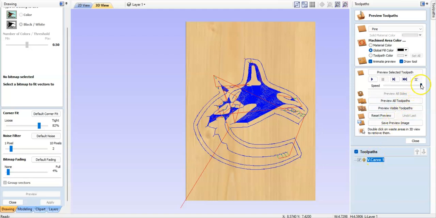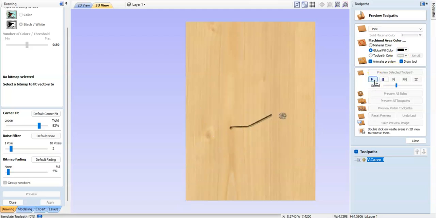I do want to just make sure everything's going to work out the way I intend it to. So I'm going to turn the speed down on this preview, and then I'm going to have my material selected as pine. Fill color, I'm going to use black just so I can see clearly what's going on. And then I'm going to hit play. And here it's going to show me exactly what the tool is going to plan to do and what I should expect to see on the machine itself.